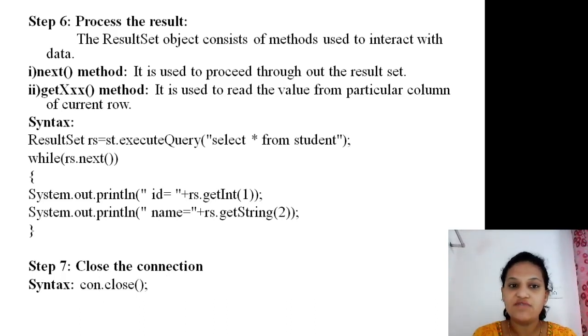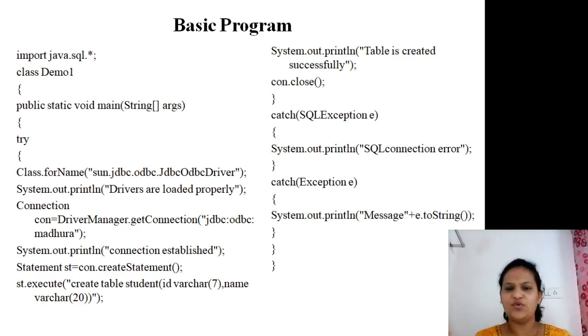These are the most important 7 steps which are essential to make the connection between your Java application and your database server, depending upon your database. Let's move towards some basic programs, how to write a basic program, and depending upon your requirements you can make modifications. This program gives the information about how to write the syntax of those 7 steps in your program lines. This program is for the first steps: load the drivers, connection establishment and table creation.